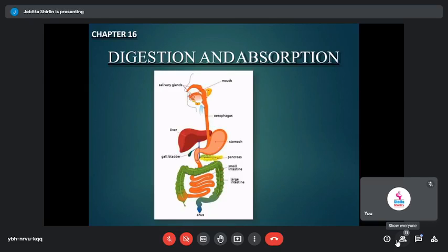Heterotrophic organisms depend on other organisms for their food. They are again classified into three different categories: the parasites, saprophytes, and holozoics. Parasites depend on other living organisms for their food and shelter, like the leeches, the ticks, the mites.